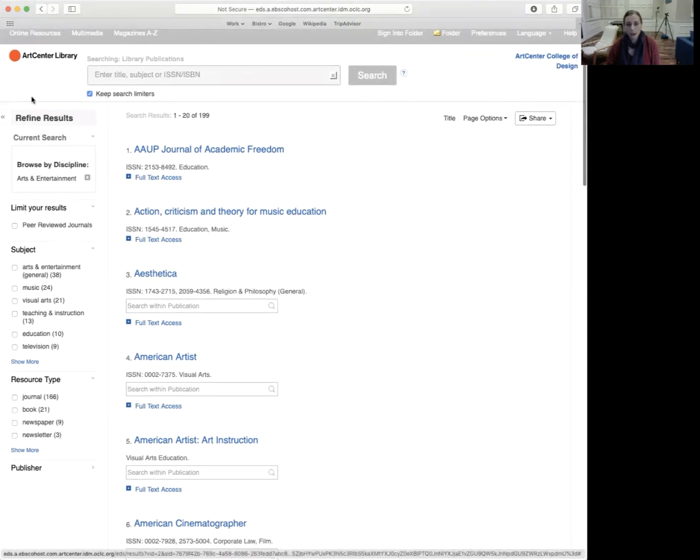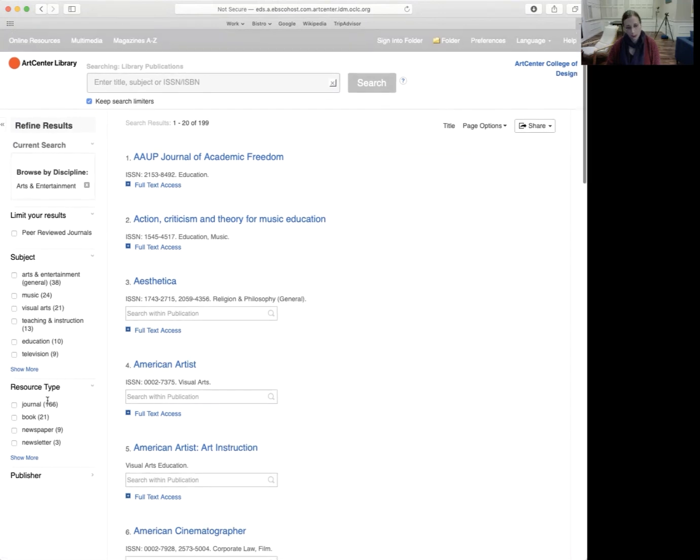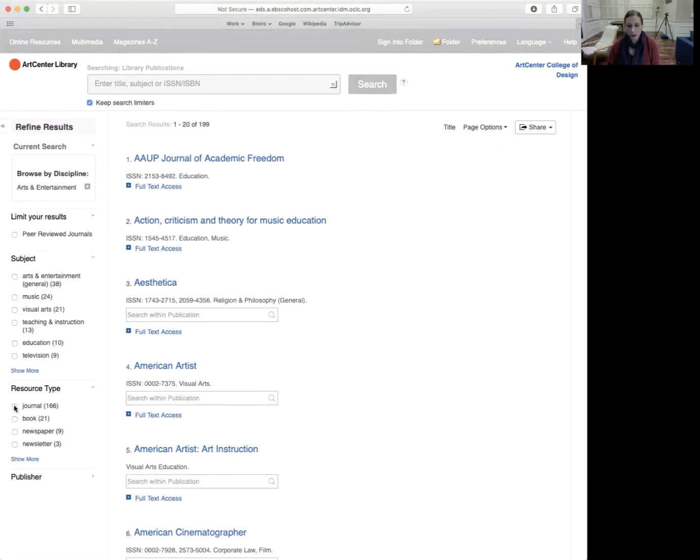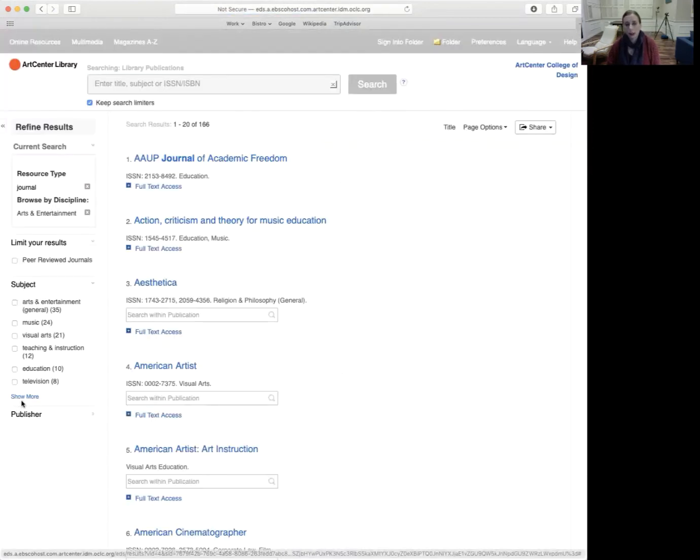So then you would have the opportunity to refine your results and narrow them on this left column. So for example, you could say just journals, give me just journals, and that is a way to really narrow down all the magazines to just journals.